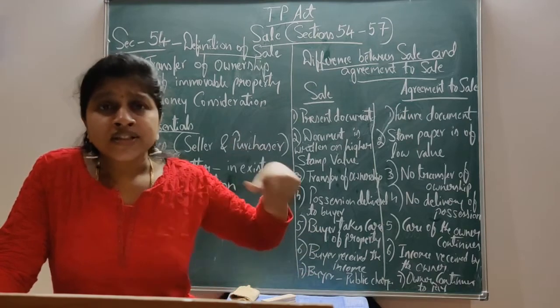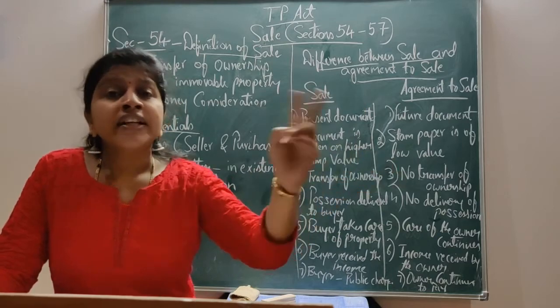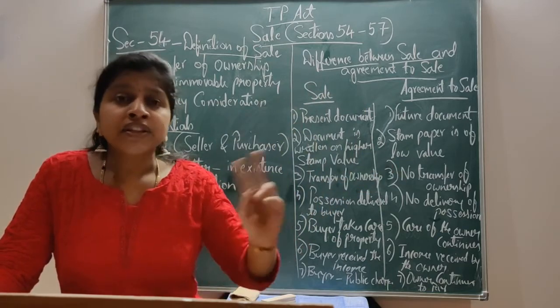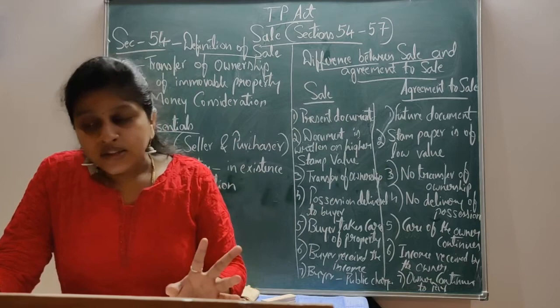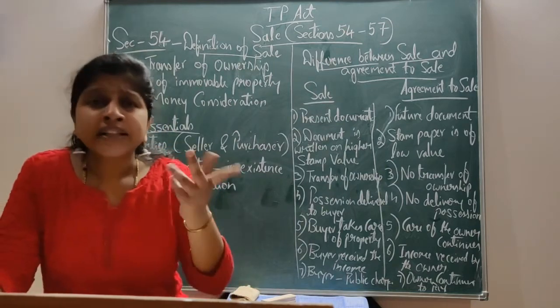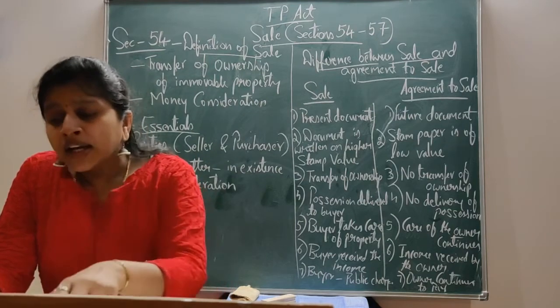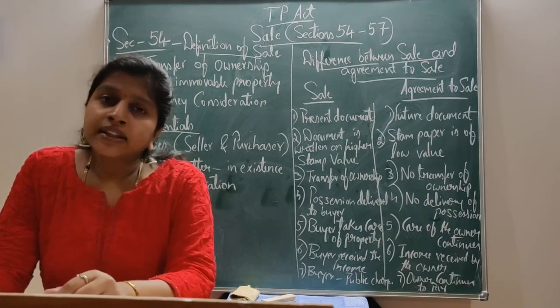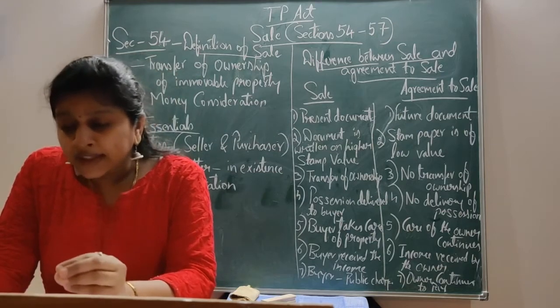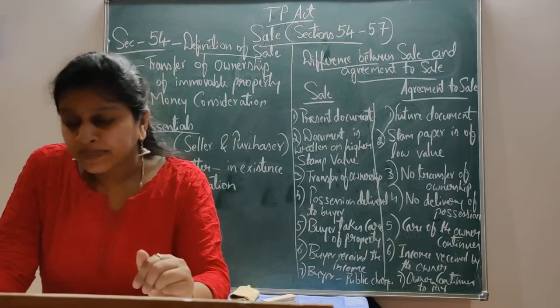Because there is a transfer of property, it is a transfer inter vivos, between two living persons. So not only must the property be in existence, the parties must also be in existence at the date of the transfer. This Transfer of Property Act deals with sale of only immovable property.